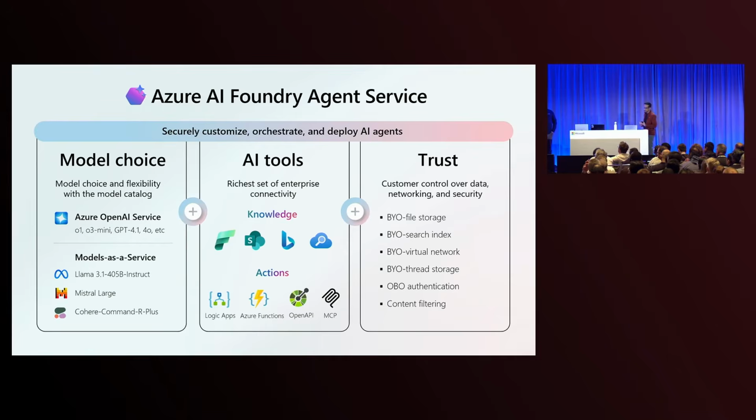And we've added tools like SharePoint grounding, which allows you to ground your agent responses through SharePoint sites. We've added Azure Functions integration, which allows you to have hosted functions running in the cloud and have the agent interact with the Azure function directly over the cloud as opposed to coming back down to the client.